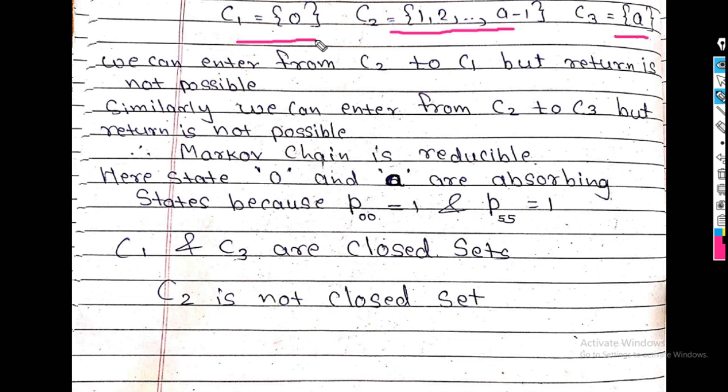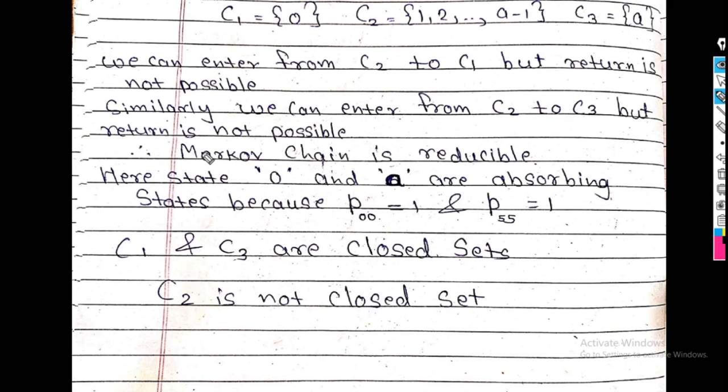So these are the 3 communicating classes. We can enter from C2 to C1, but return is not possible. Means what? All the elements of C2 communicate with 0 and with C3. But C1 does not communicate with C2. Also C3 is not communicating with C2.